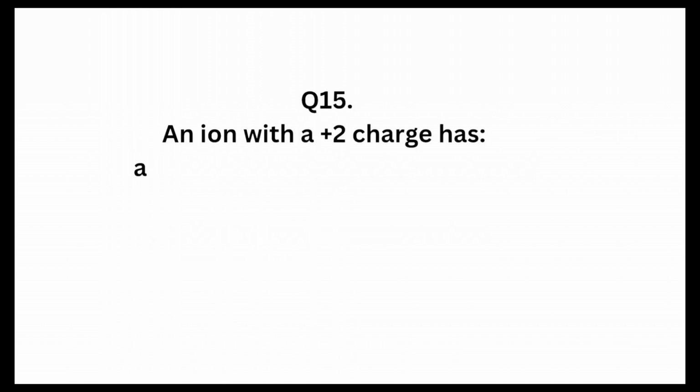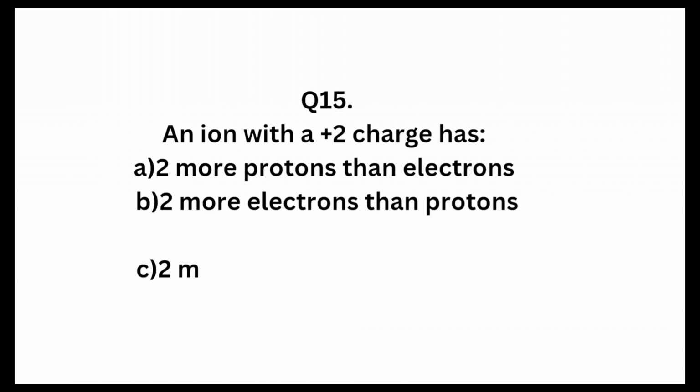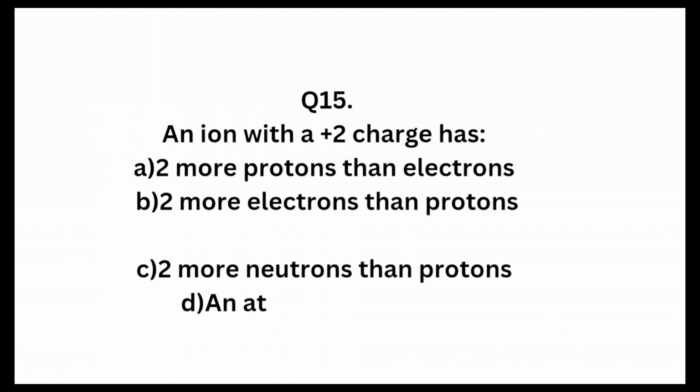Question 15. An ion with plus 2 charge has A. 2 more protons than electrons, B. 2 more electrons than protons, C. 2 more neutrons than electrons, D. An atomic number of 2. For a neutral atom, electron is equal to proton.